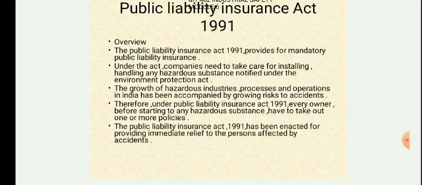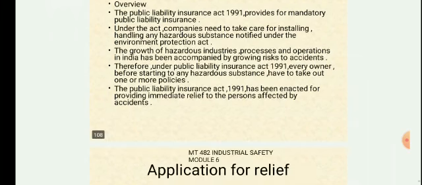Therefore, under the Public Liability Insurance Act 1991, every owner before starting to handle any hazardous substance has to take out one or more policies. He has to insure his company, or he has to insure his employees, he has to insure his machines if it is possible, with one or more policies before handling any hazardous substance. The Public Liability Insurance Act 1991 has been enacted for providing immediate relief to the persons affected by accidents. So why is it mandatory? It is for providing immediate relief to the persons affected by accidents.